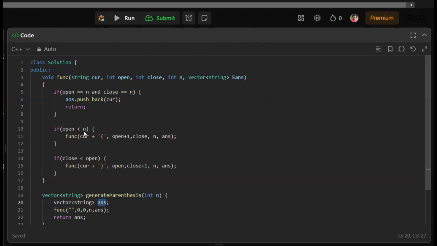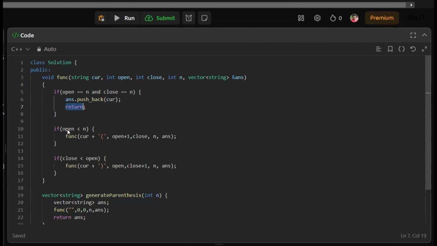Now, in the backtracking function, we have to check the base condition at first. So here the base condition is if the open and the close is equal to n, we have to simply push the current state of string into the answer and simply return it.